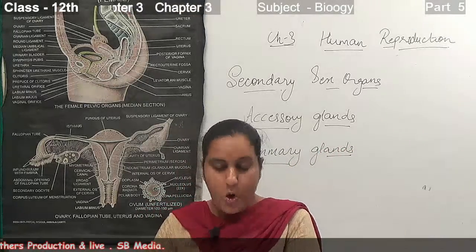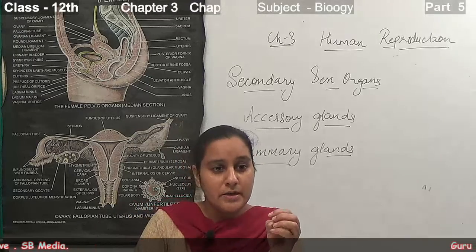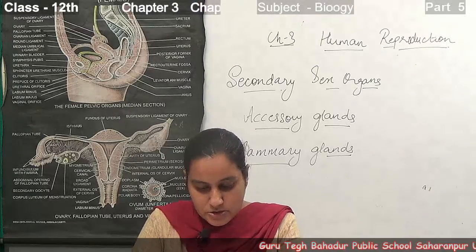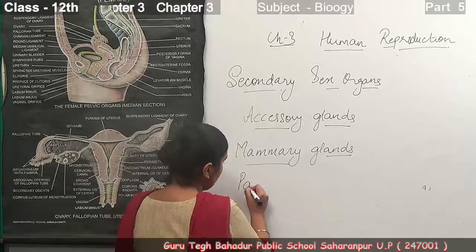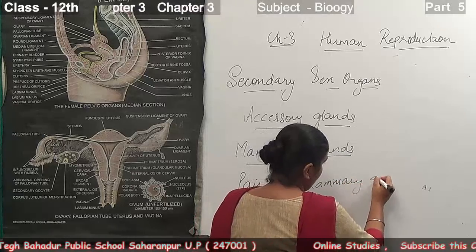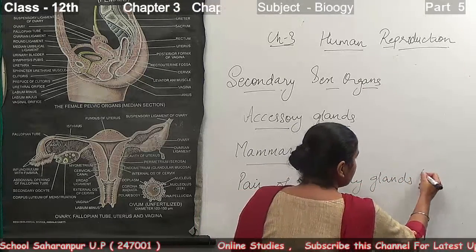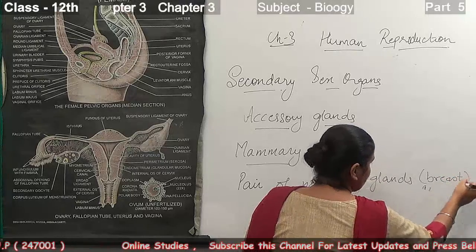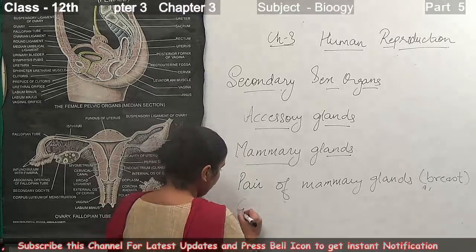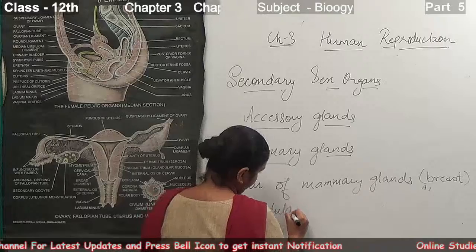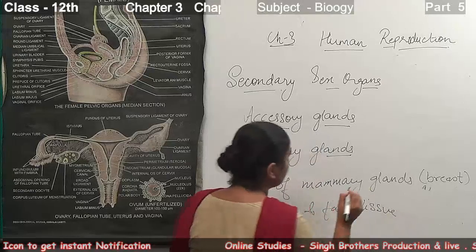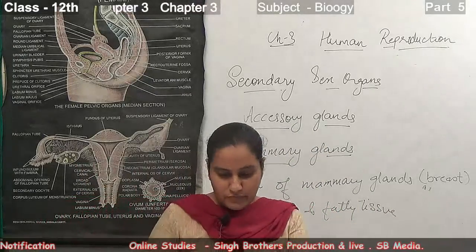These are present in all female mammals. A pair of mammary glands is present in human females, commonly known as the breast, and they contain glandular and fatty tissue.